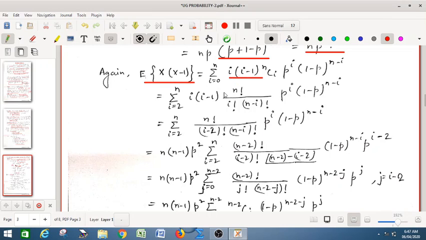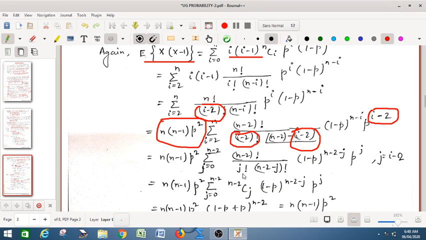Again the first two terms will be 0, so we write the summation from i equal to 2 to n. In this case we have to write (i minus 2) factorial and (n minus i) factorial, because these two terms will cancel. Again we take n into n minus 1 into p square, as we want p to the power i minus 2. We write i minus 2 in the same way in the denominator, and finally replacing i minus 2 by j, so j equal to 0 to n minus 2,